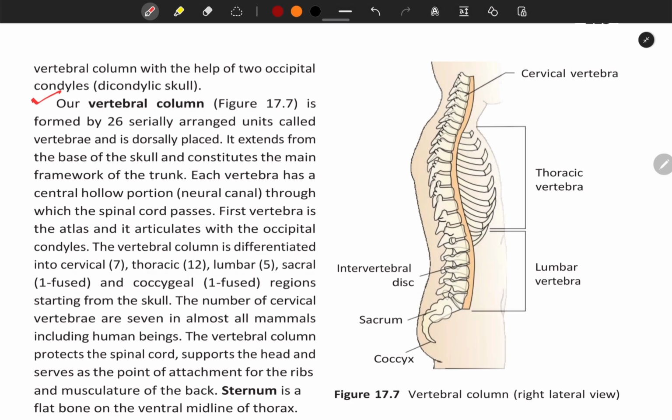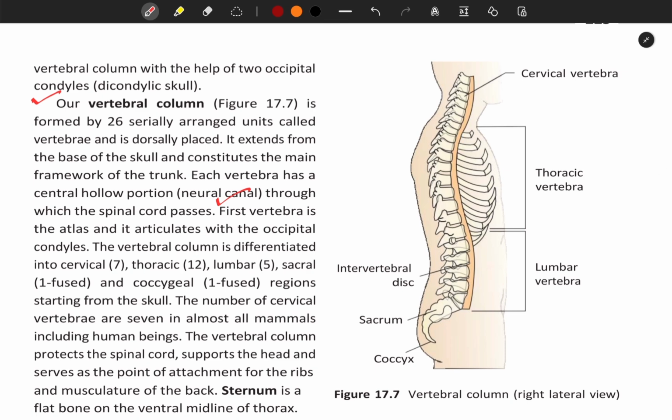Our vertebral column, as shown in figure 17.7, is formed by 26 serially arranged units called vertebrae and is dorsally placed. It extends from the base of the skull and constitutes the main framework of the trunk. Each vertebra has a central hollow portion, the neural canal, through which the spinal cord passes. The first vertebra is the atlas and it articulates with the occipital condyles.